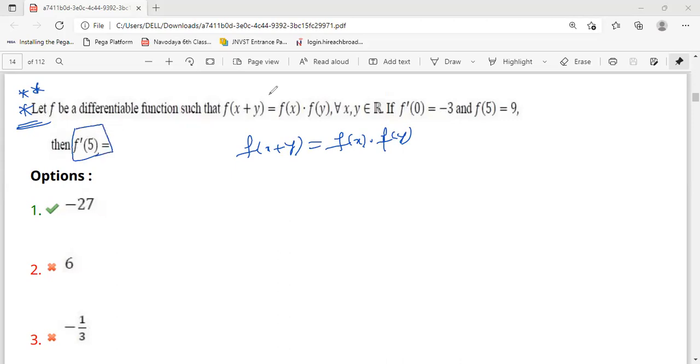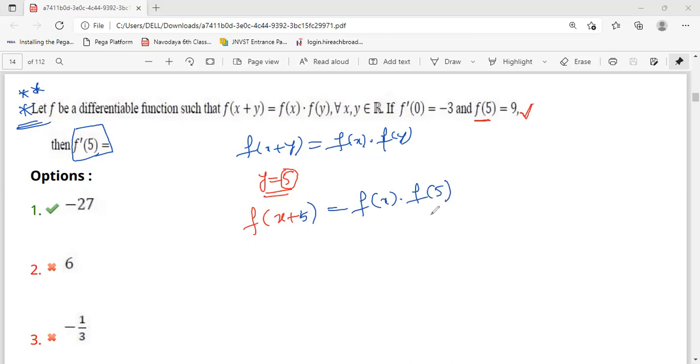Here we have to take some consideration: I'm taking first y is equal to phi. Why am I taking y equal to phi only, why not 3 and 4? Because here they gave the f of phi value as 9. That's why I'm considering the value phi. If you substitute, f of x plus phi is equal to f of x into f of phi.